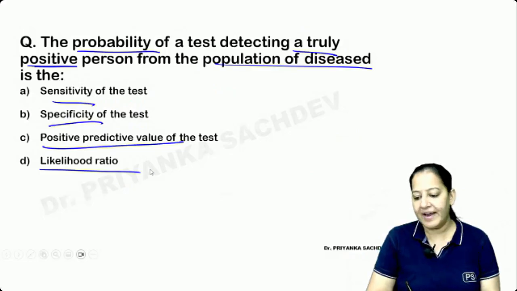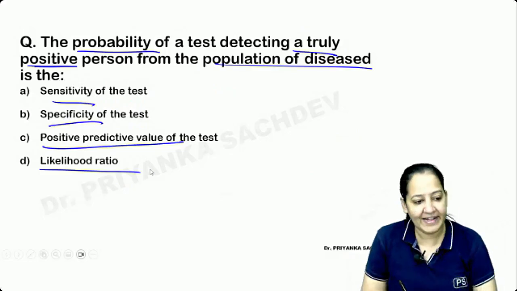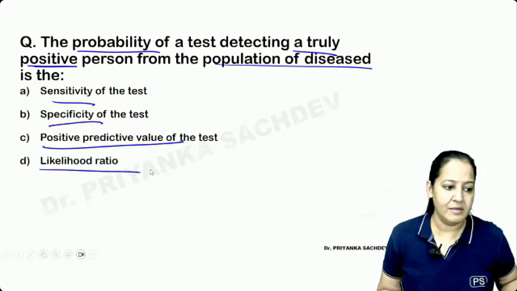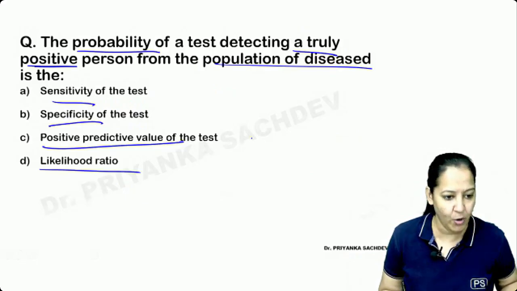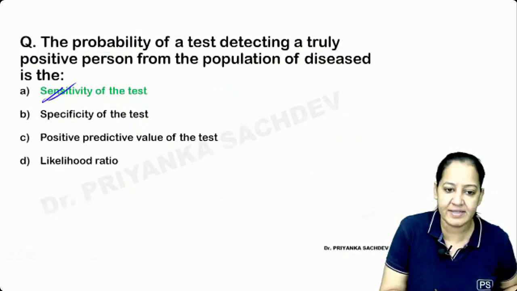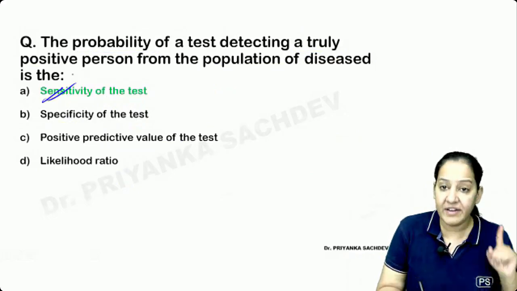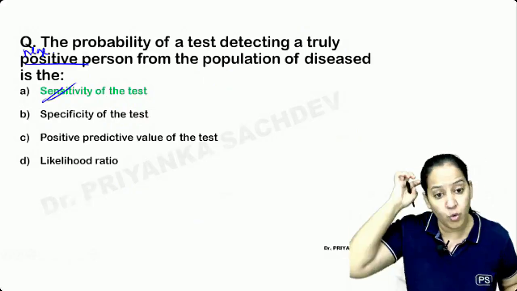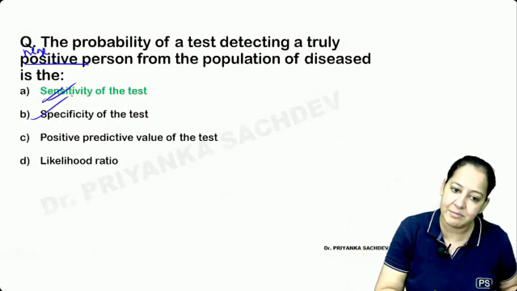Yes, absolutely right, Aditi. Absolutely right, Leah. Absolutely right, Navjot, Prabiggal. Okay, you all are right. Yes, the correct answer is sensitivity of the test. Very good. If I change one word from positivity to negativity, the tendency to detect true negativity, the answer will become specificity in that case.